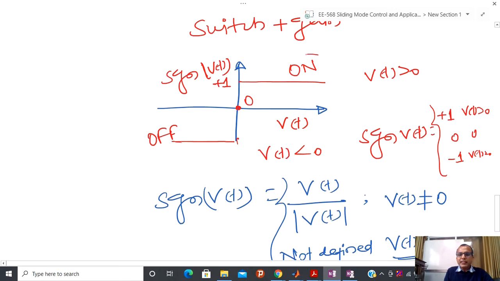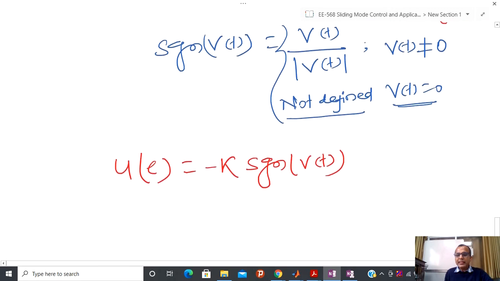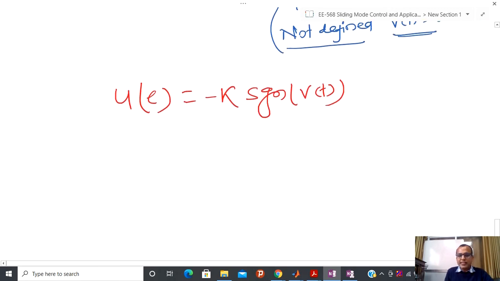So due to engineering literature, this kind of thing comes into the picture, that I have two actions: on whenever +1, and whenever -1 appears, then I will tell that as off. So due to that reason, I am telling that this control structure is nothing but an on-off controller.